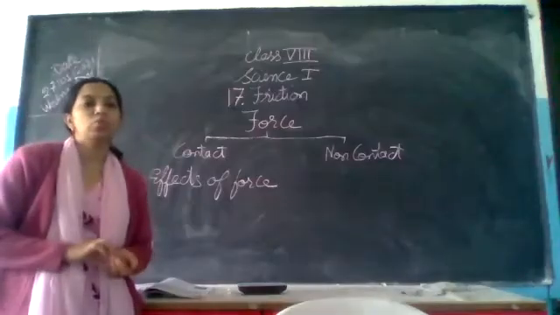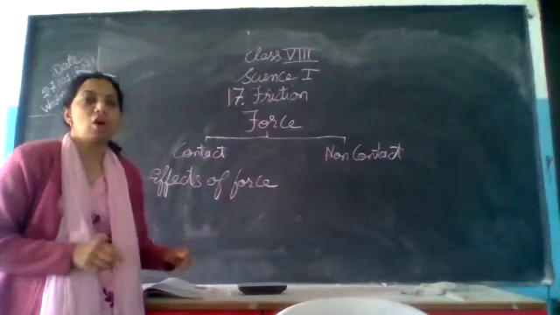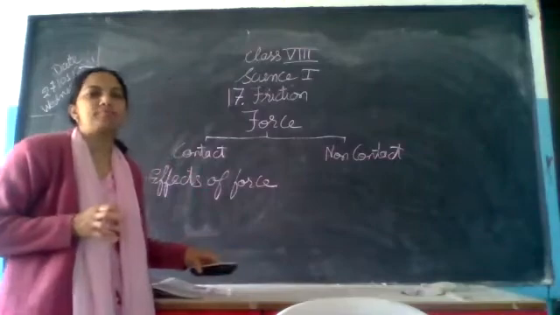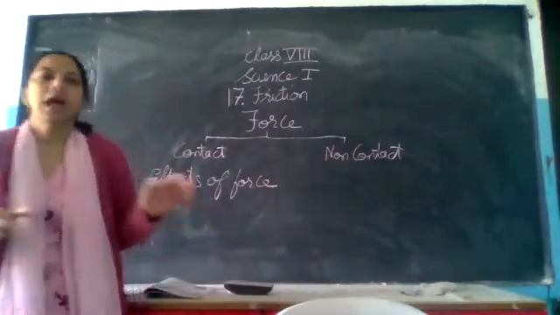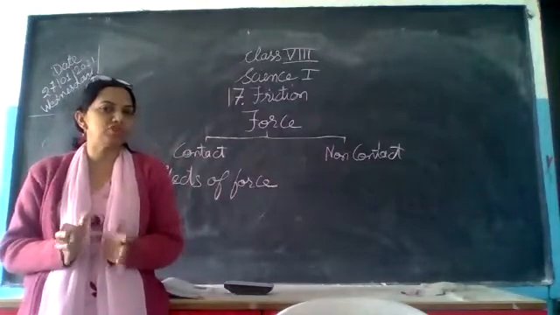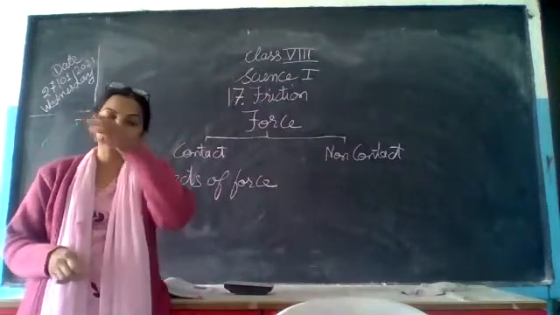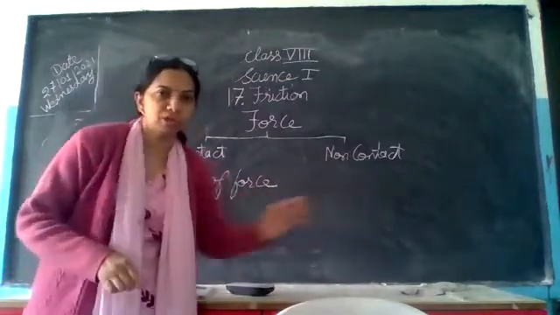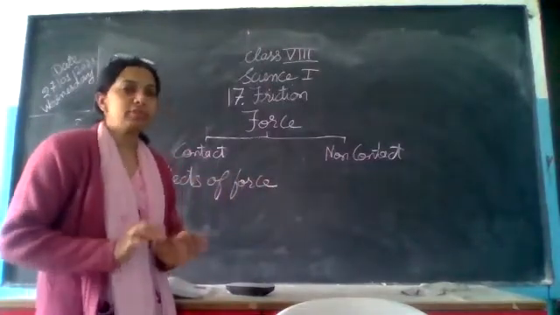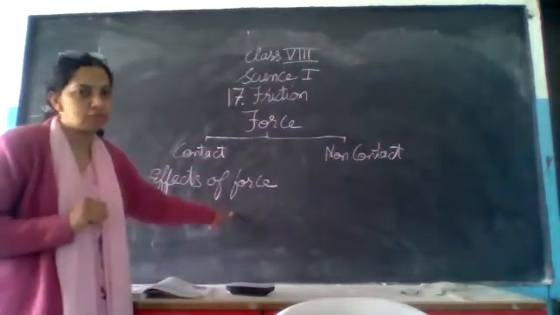An object is brought into motion by applying some force. Or take a ball, a moving object: somebody kicked the ball and it is rolling on the ground. If we want to stop that motion, we will hold it with the hand. So either we can bring a stationary object into motion or stop a moving object. That can be done with the help of force. That is the effect of force.